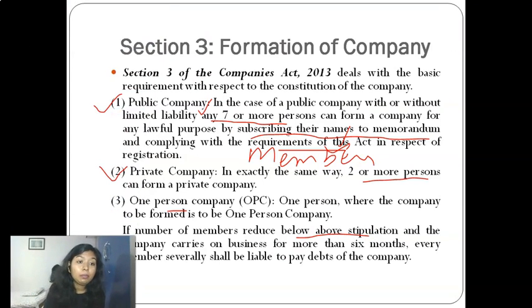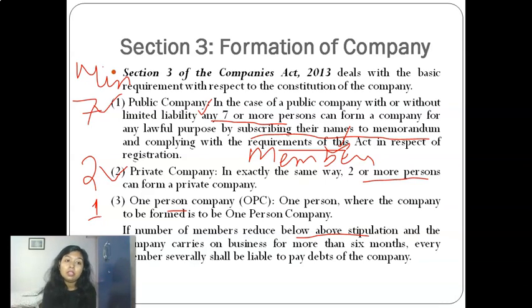In case of a public company, there is a minimum of 7 members. Okay, this is minimum. And in private, there are minimum 2. And here, no minimum, no maximum, only 1 person is required.